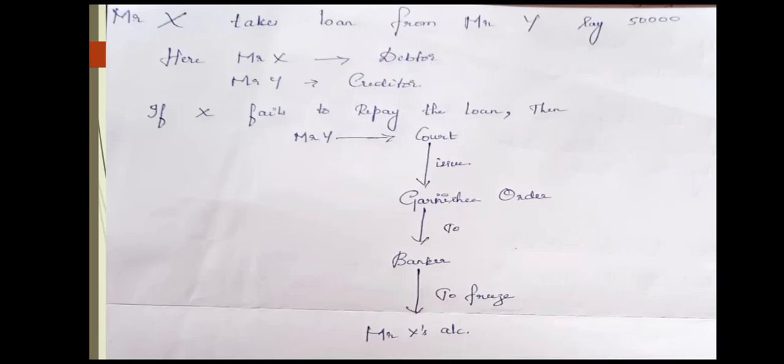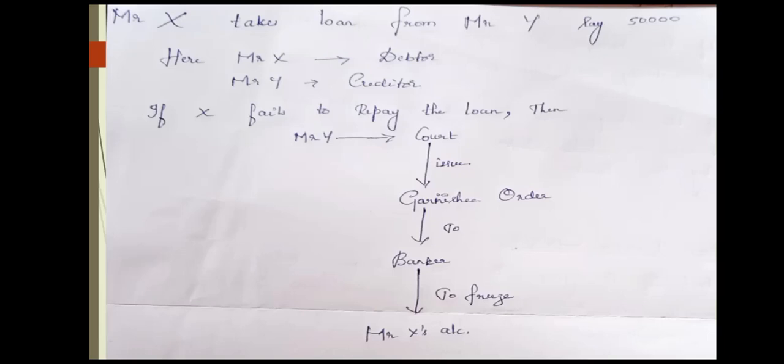Until X's account, from X's account 50,000 is given to Mr. Y, till then the account will be freezed. Once the banker receives the garnishee order, he has to freeze or stop the payment coming from X's account. No transactions will take place once the garnishee order is received. Whatever the transactions are, it might be purchase and sale of securities, collection of checks or anything, those transactions won't take place because a garnishee order has come for Mr. X's account, and that's why the banker has to freeze that account.